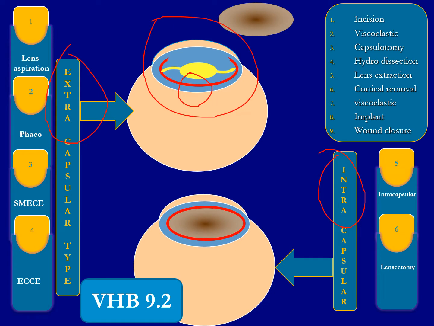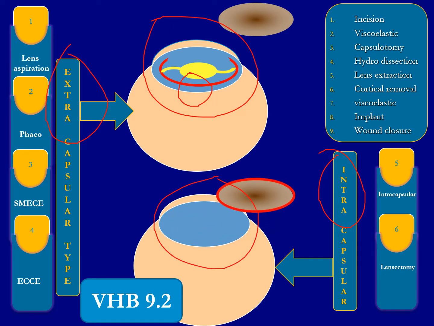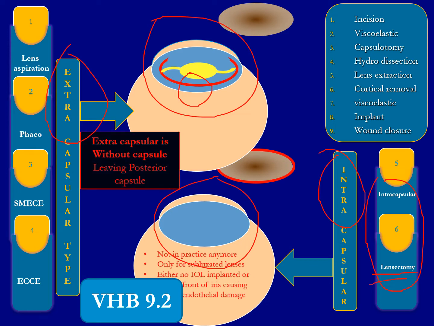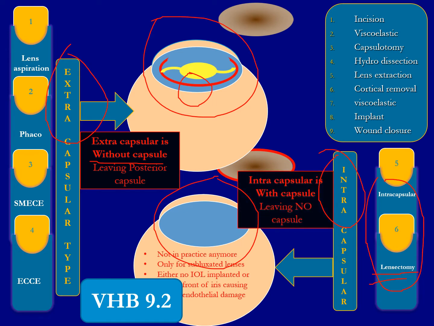In the intracapsular cataract extraction, concentrate here. The whole lens along with the anterior and posterior capsule is taken out, and the types of intracapsular extraction are intracapsular extraction and lensectomy. So extracapsular cataract extraction is without capsule, leaving the posterior capsule, while intracapsular cataract extraction is leaving no capsule.